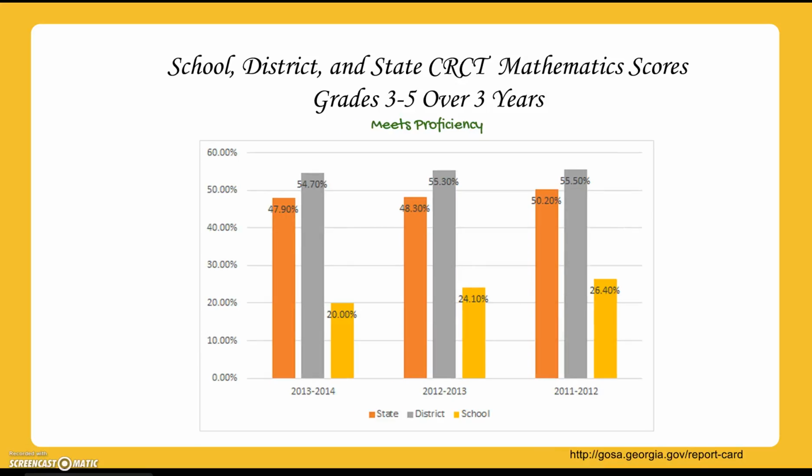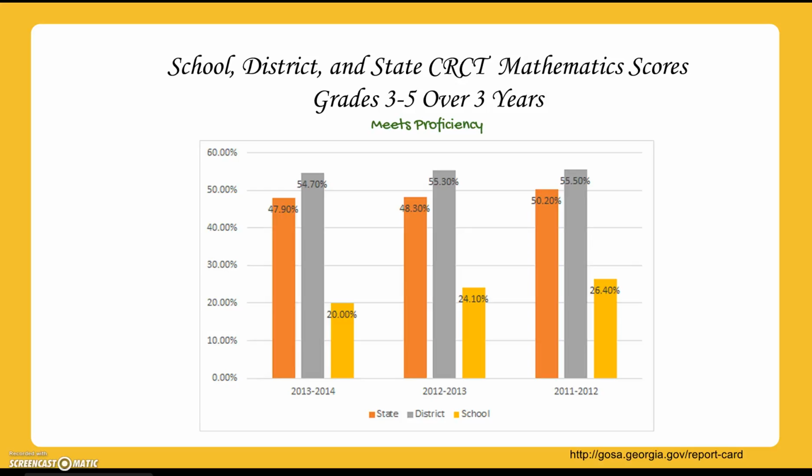Now let's look at meets. Looking at this data, this again is the school, district, and state CRCT mathematics scores over 3 years, and these represent the percentage of students that meet standards. So looking at these, we go from 26% meets down to 20% meets.